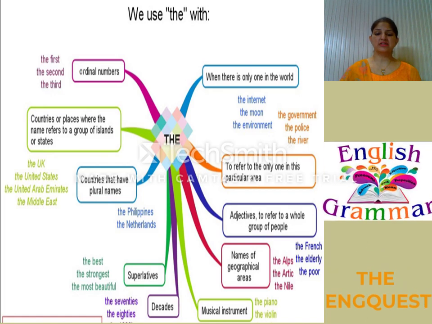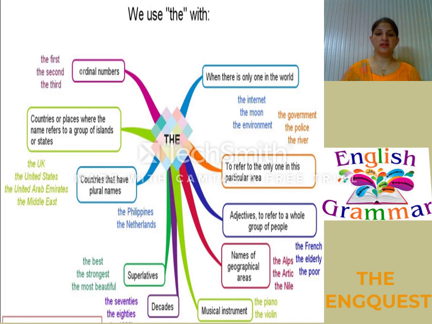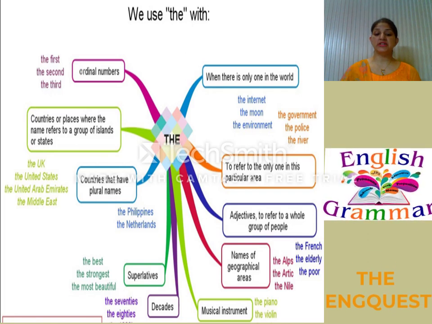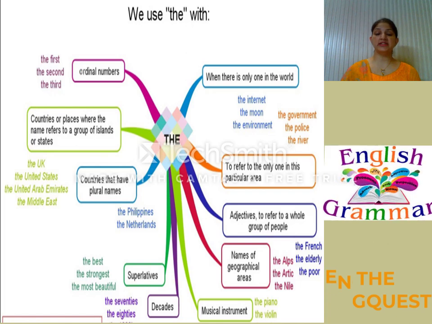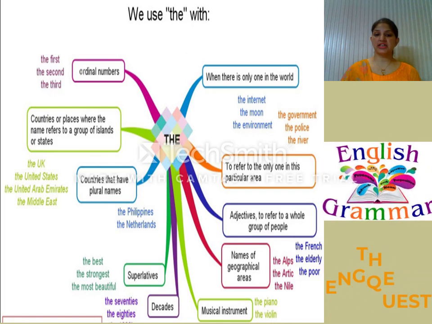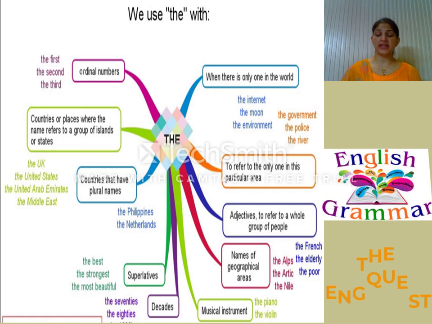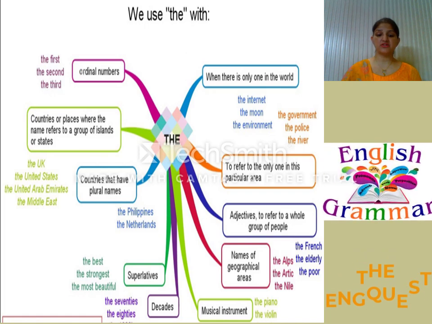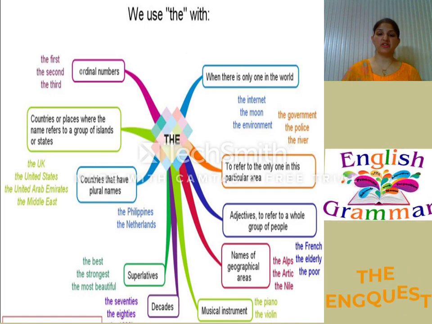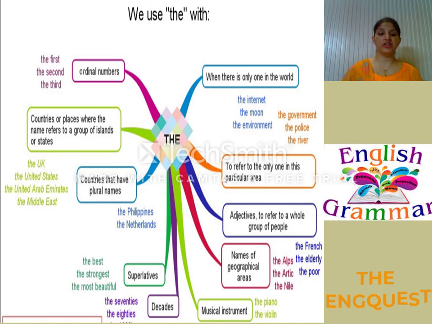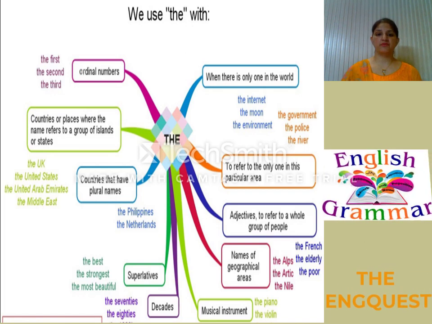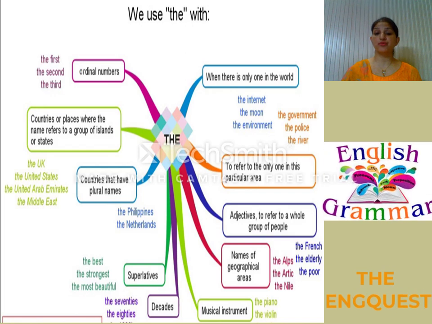Next, we use the with musical instruments like the piano, the violin. Next, when we talk about decades like the 70s, the 80s, the 19th century, when we are talking about decades, we use the with them. Then next, with the superlative degree of comparison like the best, the strongest, the most beautiful. So with the superlative degree of comparison, we use the. In the next case, countries that have plural names, we use the with the countries that have plural names.